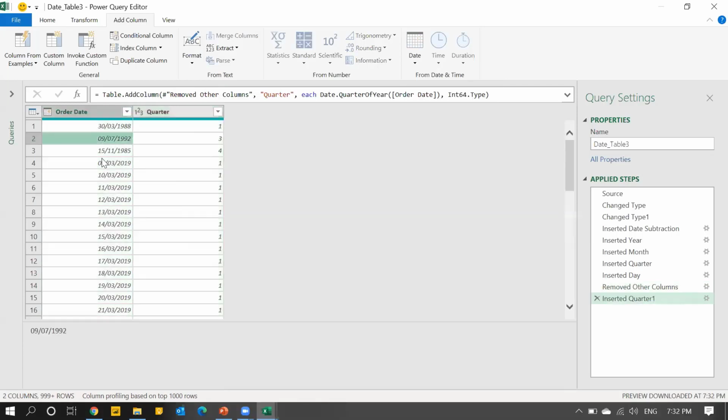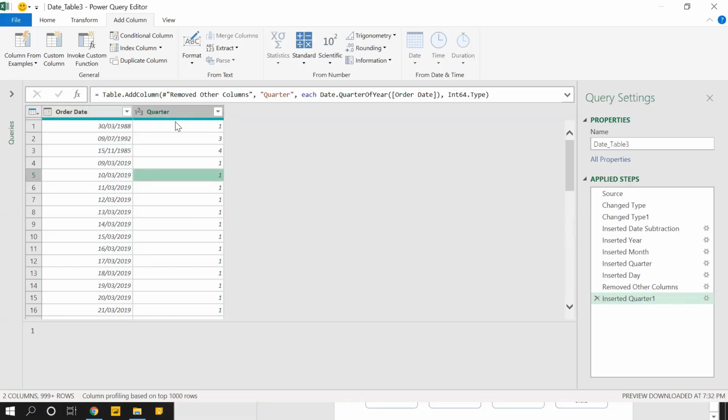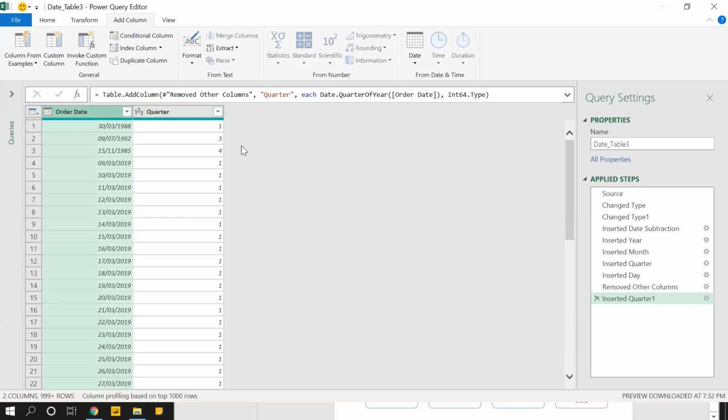So this one is easy to understand. 15/11, 1985, it belongs to the fourth quarter. 10/3 belongs to the first quarter. No, I suppose they have taken a calendar year. Calendar year, yes. It's not a financial year. We can modify that without coding. Is it possible here? Yeah, possible. I hope others don't get confused. I'll show it later on because we have to go off track. But yes, 2 button clicks and you'll get the answer. You have tried something little.